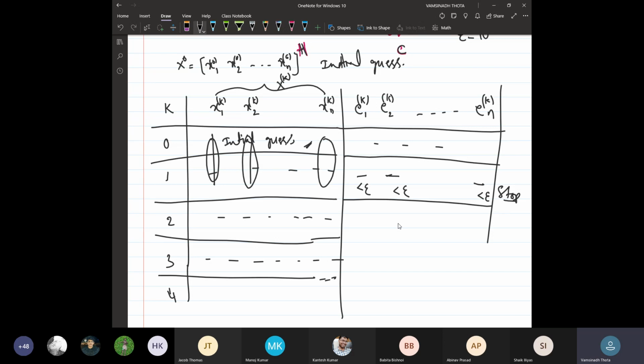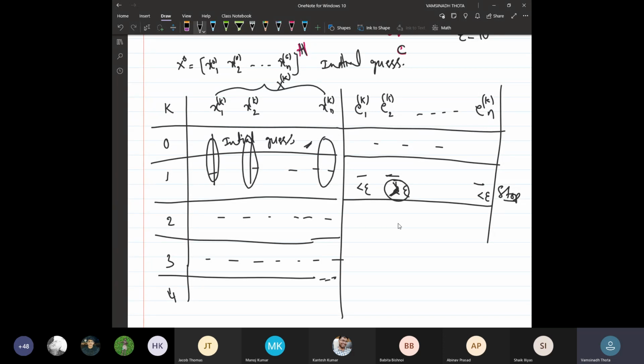Okay. Suppose at least one of them, say this one, is bigger than epsilon, the error is bigger than the tolerance, then we have to proceed. Whatever remaining things may be less than epsilon, but if there is at least one error which is bigger than the tolerance, then we have to proceed for the second iteration.